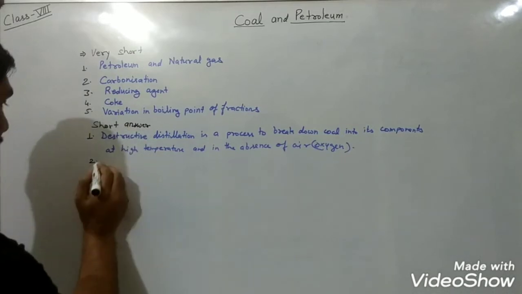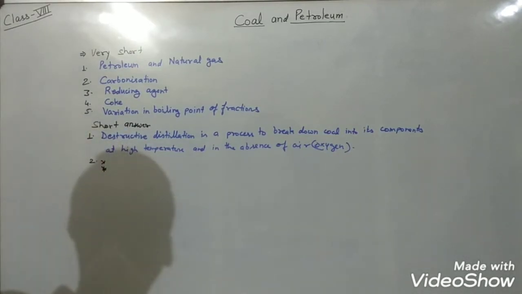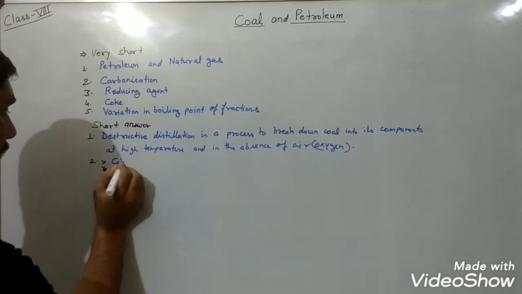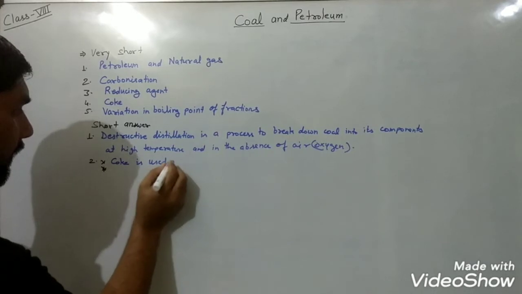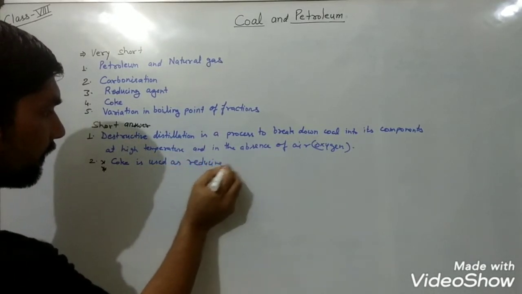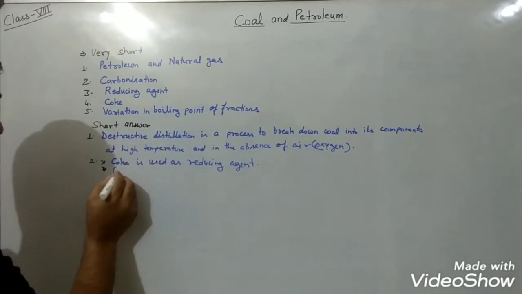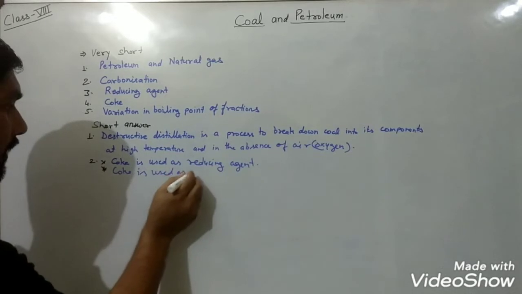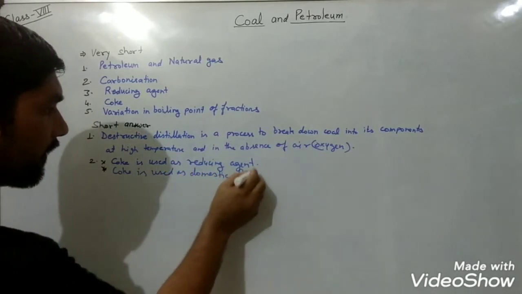Now the second question asks, mention two uses of coke. We have to provide two uses of coke. So coke is used as a reducing agent, and coke is used as domestic fuel.